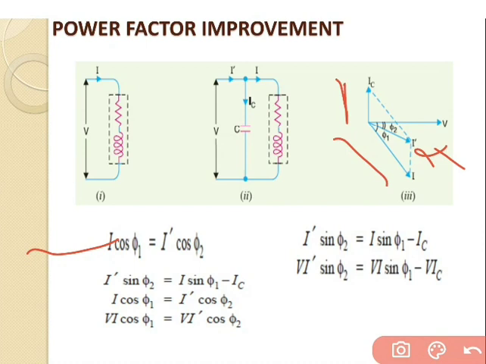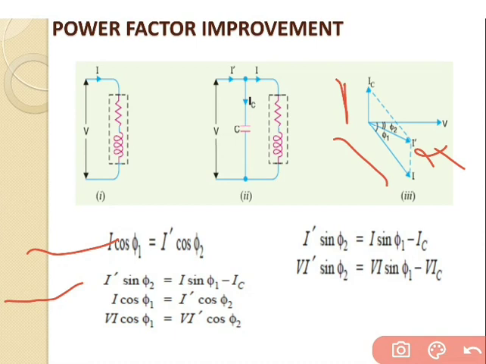The lagging reactive component is reduced after power factor improvement and is equal to the difference between the lagging reactive component of the load, which is I sin phi 1, and the capacitor current IC. So that is I dash sin phi 2, which is equal to I sin phi 1 minus IC.